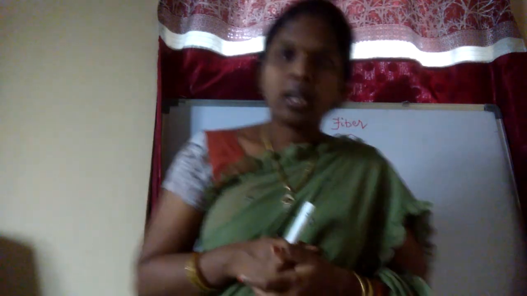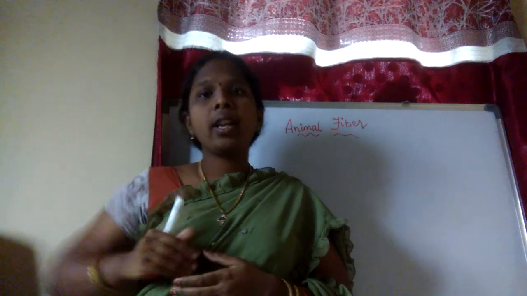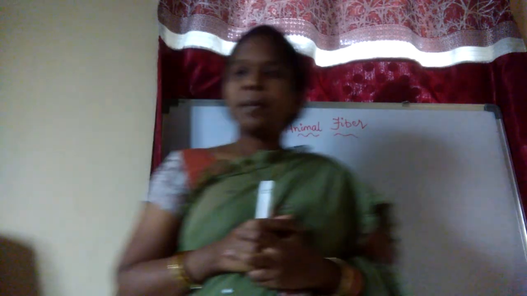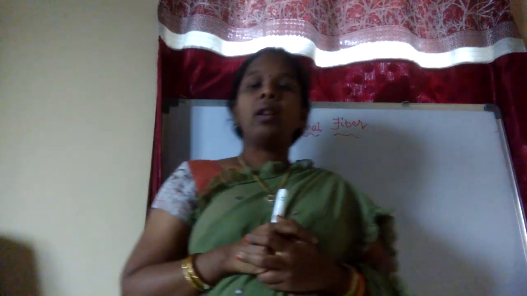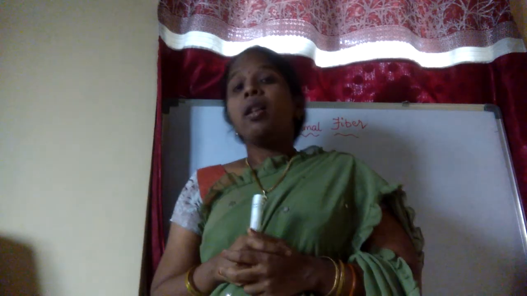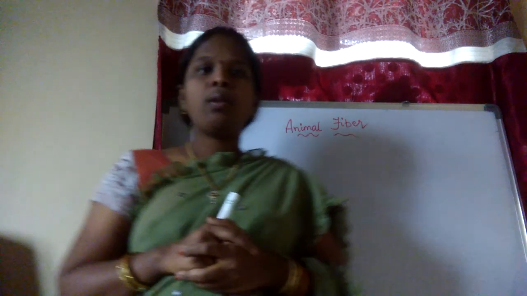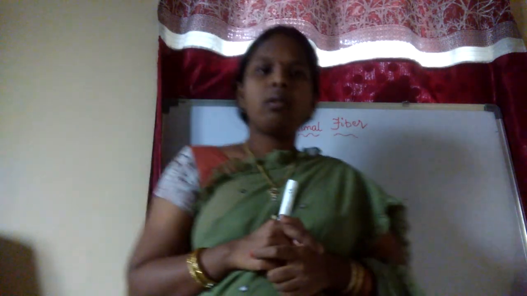Fibers are also derived from the plants, like cotton. Cotton is also a fiber, no? Jute and cotton come under plants only. The animals also give us fibers. Not only from plants, from animals also we will get fibers. In our 7th grade we are going to discuss it in a detailed manner. So they discussed in this way.